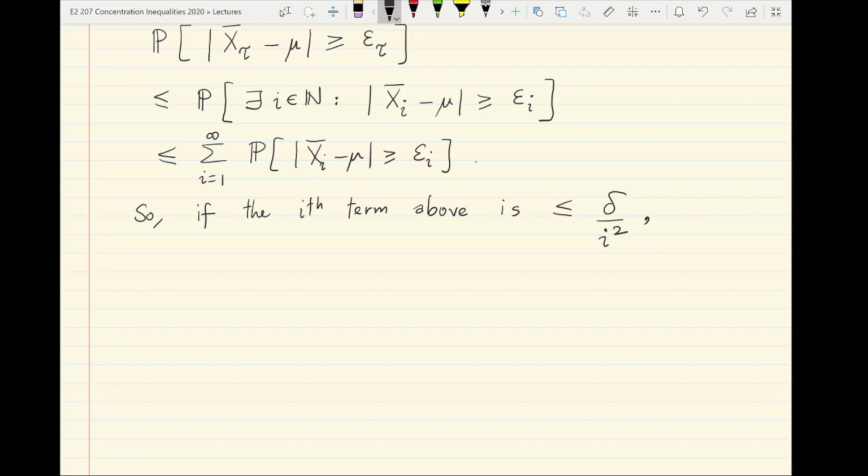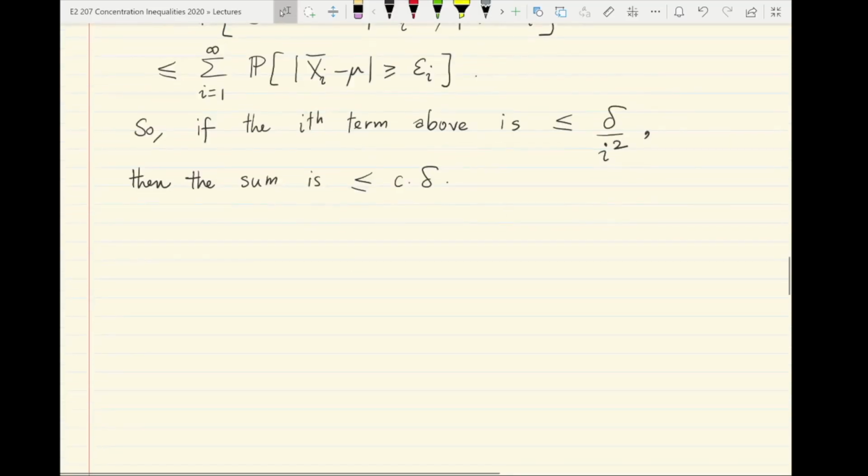Then by summing all these, 1 over i square is a summable sequence. The sum is, for instance, less than some constant times delta. Okay, the constant is whatever you get when you sum 1 over i square. So what is our target? We want to make the probability that x bar i minus mu is greater than or equal to epsilon i less than or equal to delta by i square.